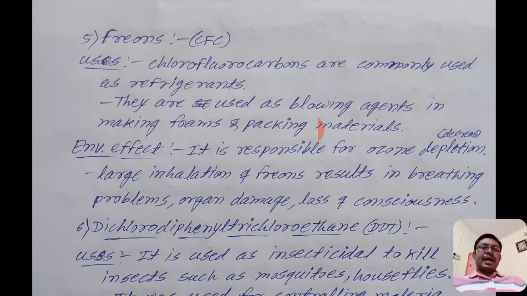They are used as blowing agents in making foams and packing materials. To make packing materials, the gas is blown in, which gives the shape or size of the material. That gas is used as a blowing agent.